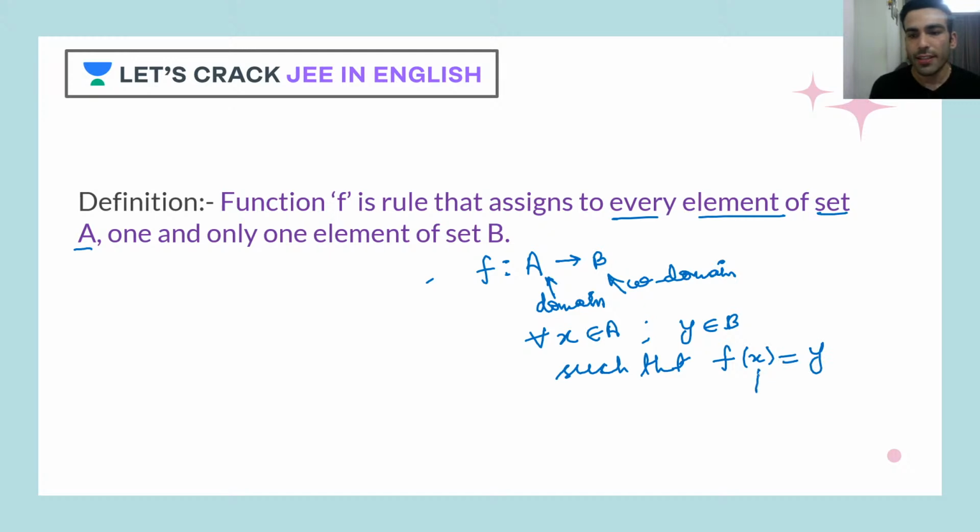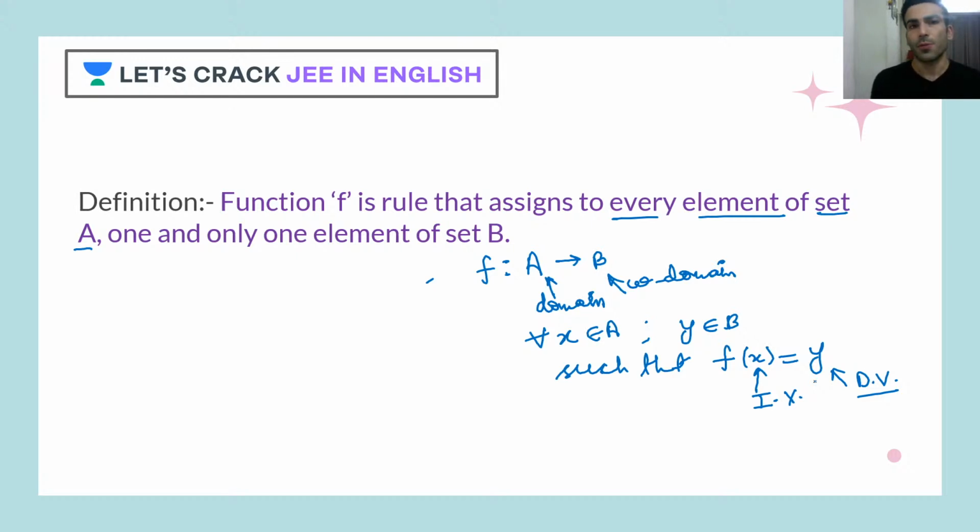Now here this x is called independent variable and this is called dependent variable. So this independent variable can change its value on its own. And whenever this independent variable changes its value, you see there is a change in dependent variable. Got it? So far how we represent it and what is the definition of function.